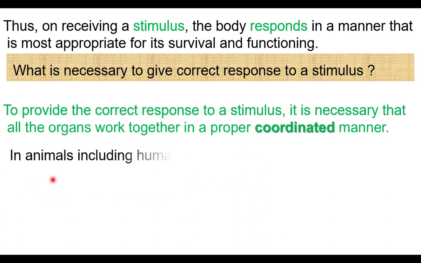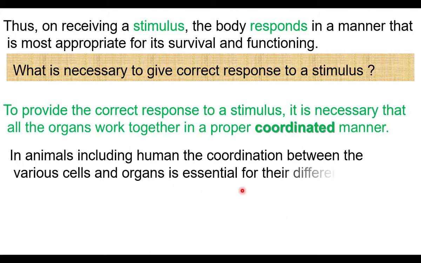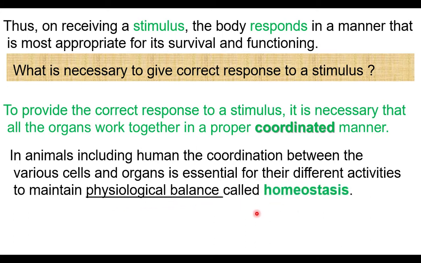In animals, including humans, the coordination between the various cells and organs is essential for their different activities to maintain physiological balance, called homeostasis.